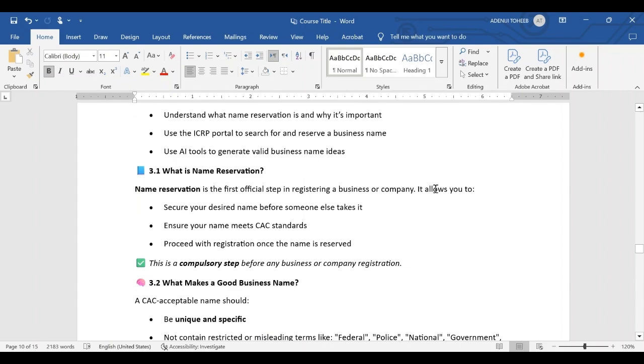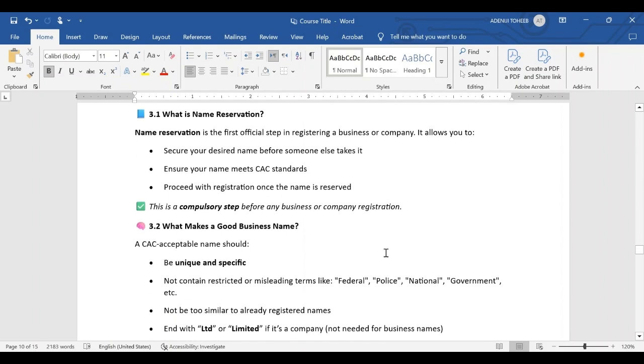It is the first official step in registering a business or a company. It allows you to secure your desired name before someone else takes it. It also ensures your name meets CAC standard. It's just like a gateway that will make you proceed with your registration once the name is reserved. So don't forget, this is a compulsory step before any business or company registration can be done.